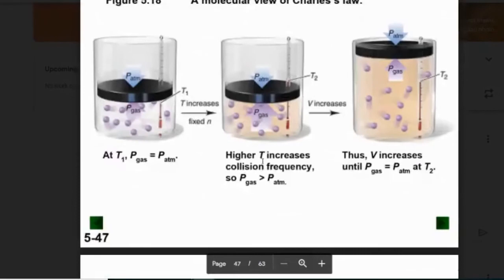And here's Charles' law. With Charles' law, the big thing is you have to keep the number of collisions the same. In the first one, we have a certain temperature moving around, and then we increase the temperature. So what does the volume do? Well, in order to keep the pressure the same, you have to make the container get bigger. Otherwise, we get more collisions because they're moving faster, so the pressure should go up.